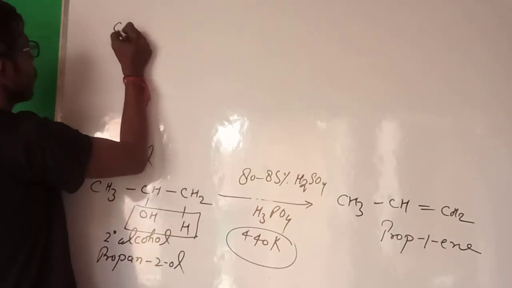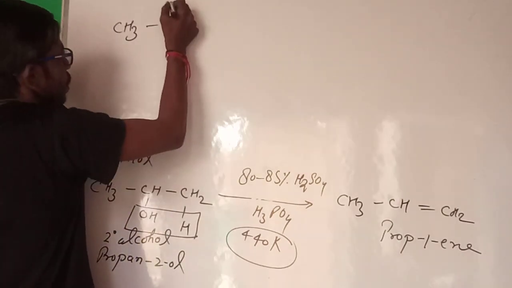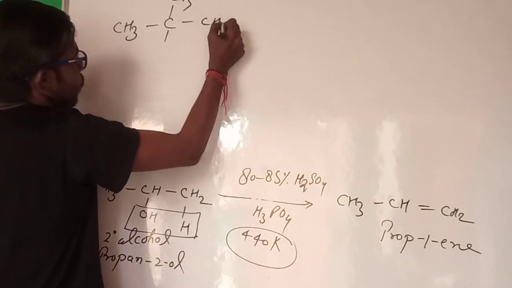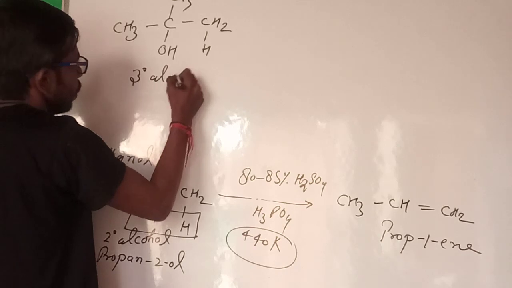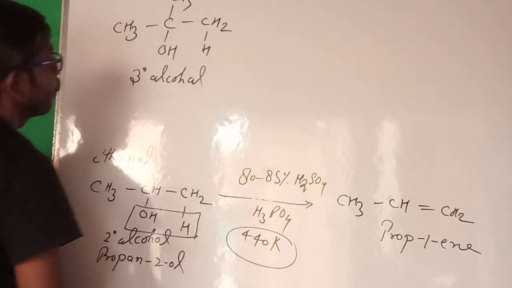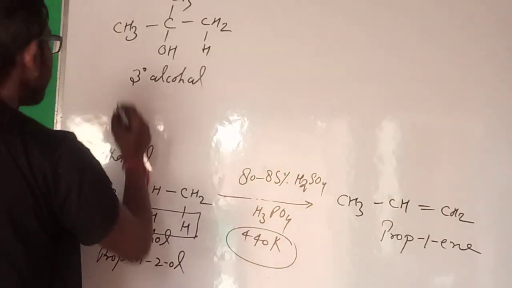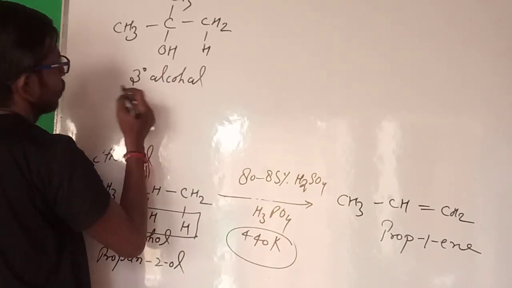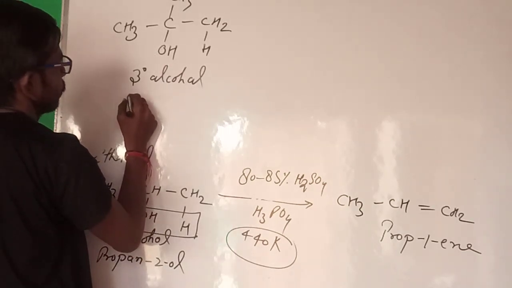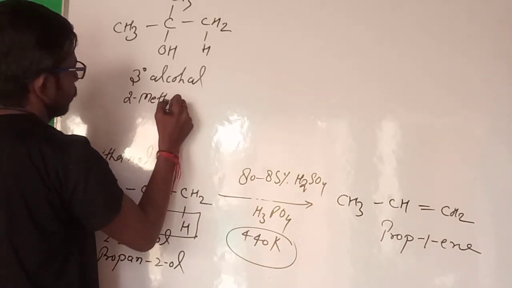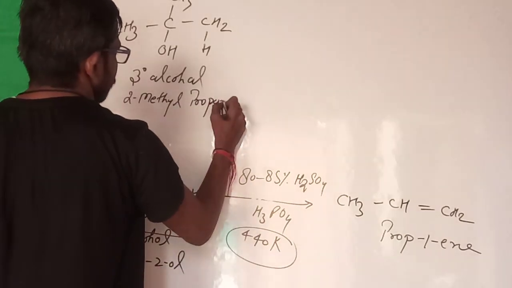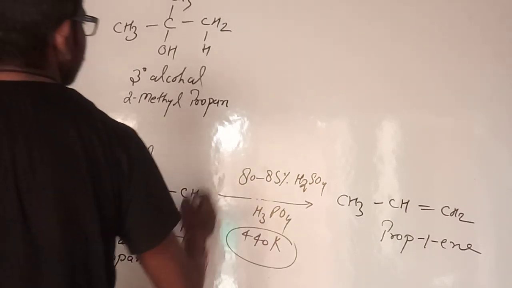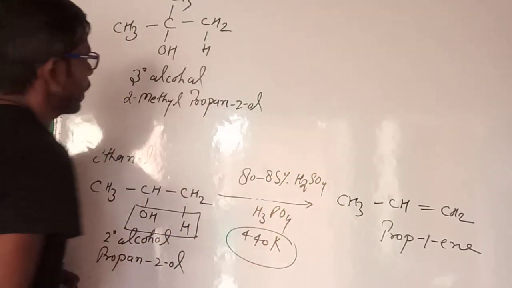So guys, if we take 3 degree alcohol, this is 3 degree alcohol. What is the name here? 2-methylpropan-2-ol. Okay, guys.